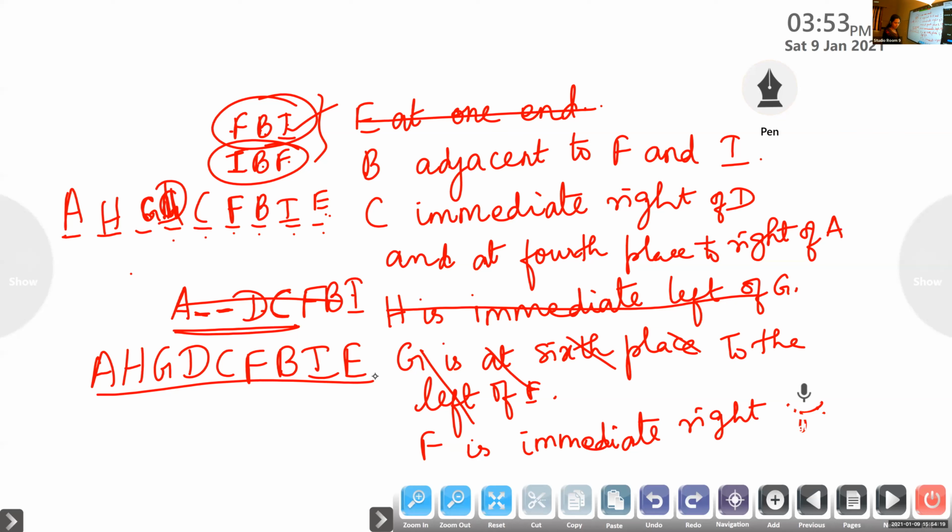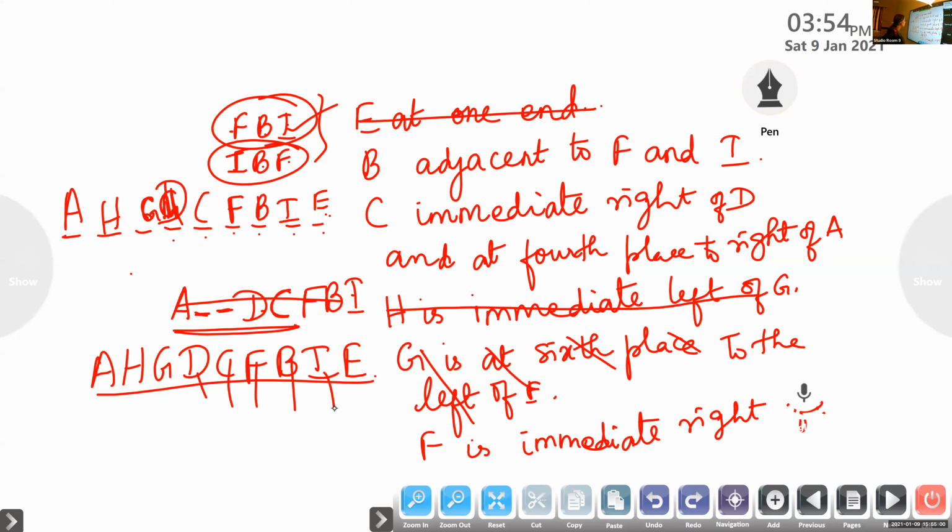So, I is to the sixth place. 1, 2, 3, 4, 5. I is at the fifth place to the right of G. Okay. I is at the fifth place to the right of G. Write the next one.